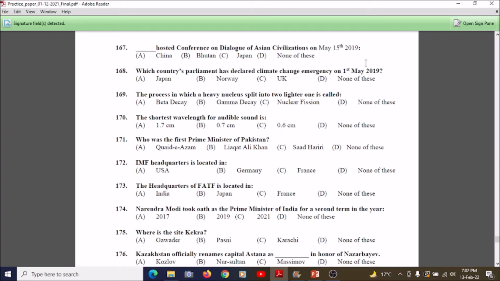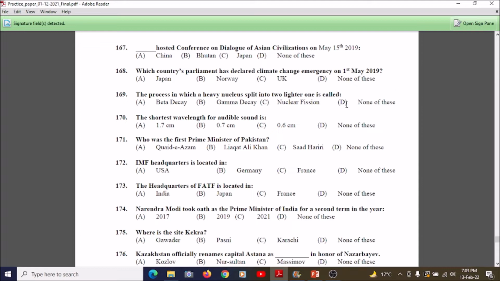So students, now we're going towards question number 168. Which country's parliament declared a climate change emergency on 1st May 2019? A, Japan; B, Norway; C, UK; or D, none of these. So our correct answer is UK. The UK Parliament declared a climate change emergency on 1st May 2019.